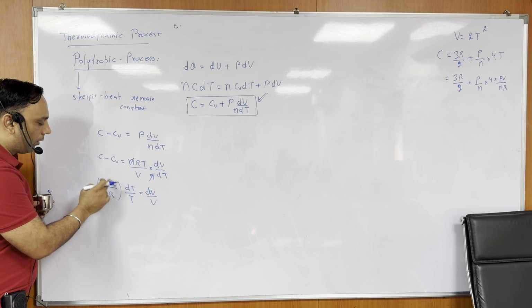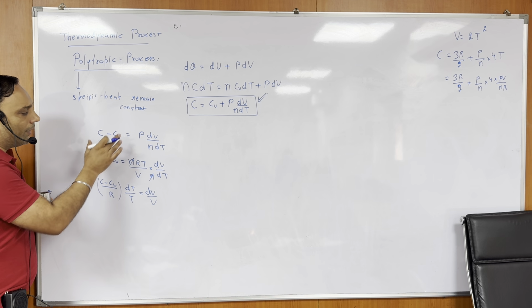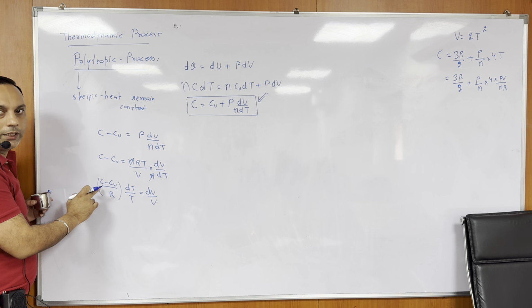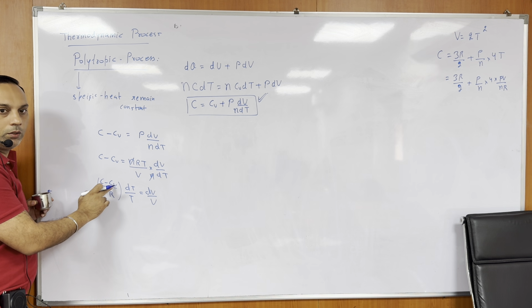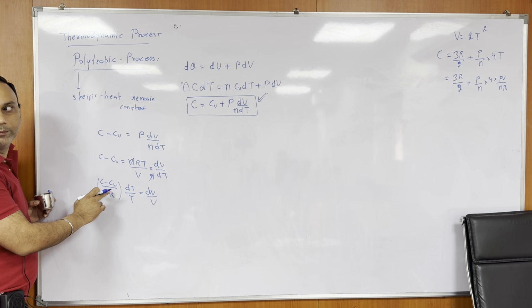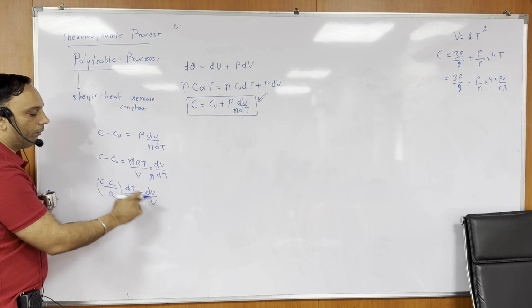Now see, beta, this term is C minus Cv upon R. I am doing this derivation for a polytropic process. Now C is a specific heat, a constant by definition. Cv is constant for a type of gas, monatomic, diatomic, or a mixture. So you will have a particular value of Cv.